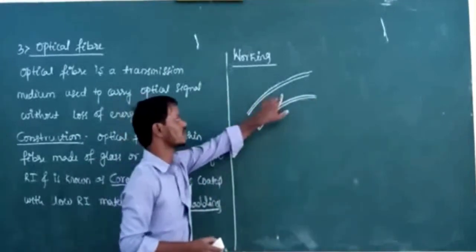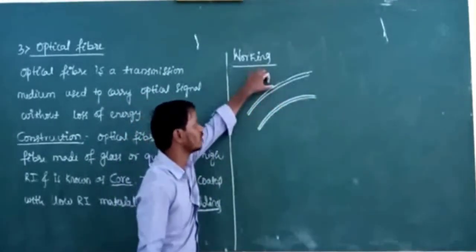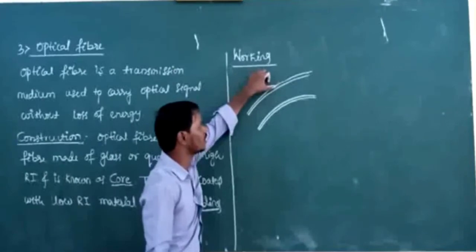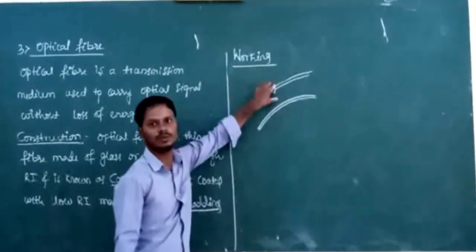Now, this is called core and this is called cladding, because the cladding is a material which is coated to the core.